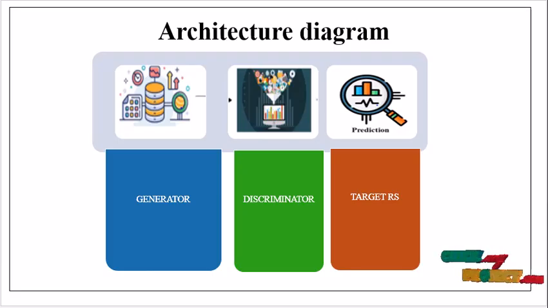When it detects a fake profile, it tells the generator to create more realistic profiles. The target system is the recommendation system being attacked, like YouTube, which we use.